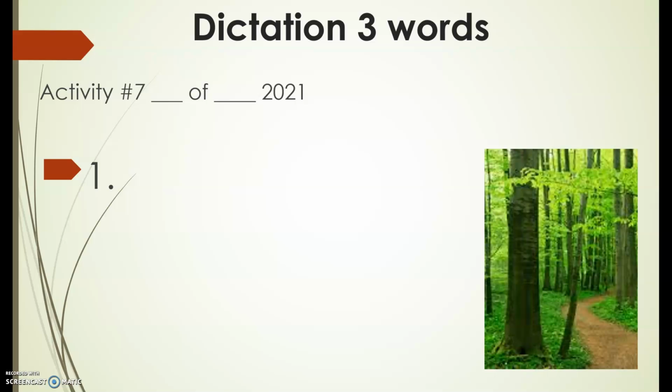Let's begin. Number 1. Spell the word consumers. Number 1. Consumers. Number 2. Spell the word range. Number 2. Range. Number 3. Spell the word rainforest. Number 3. Rainforest.